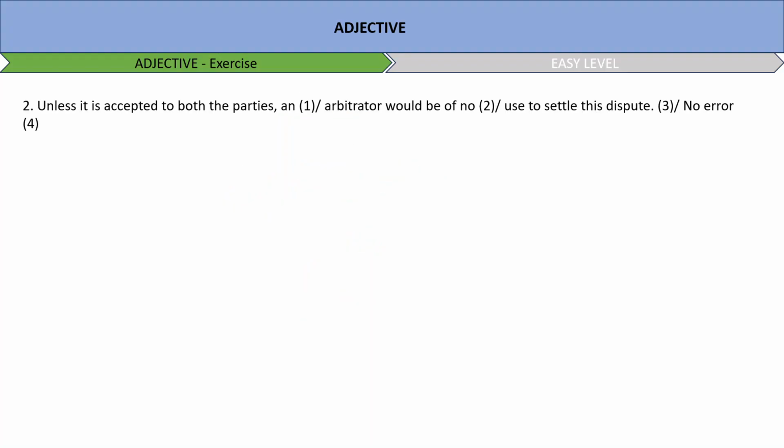Unless it is accepted to both the parties and arbitrated would be of no use to settle this dispute. Now we have to see unless it is accepted. Do we require a verb here or do we require an adjective here? We require an adjective here. So we'll use what? Unless it is acceptable to both the parties and arbitrated would be of no use to settle this dispute. So the error is in option number 1.